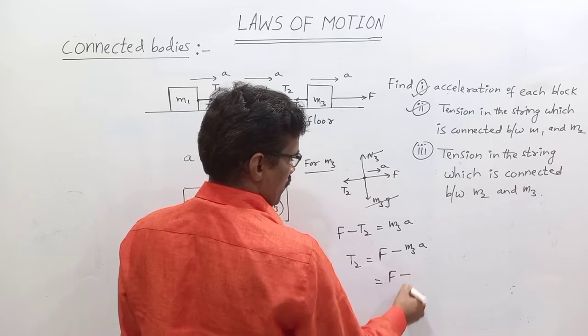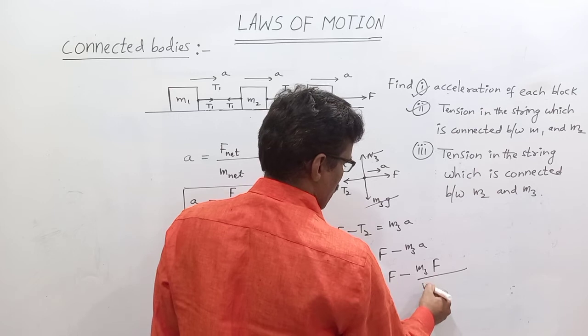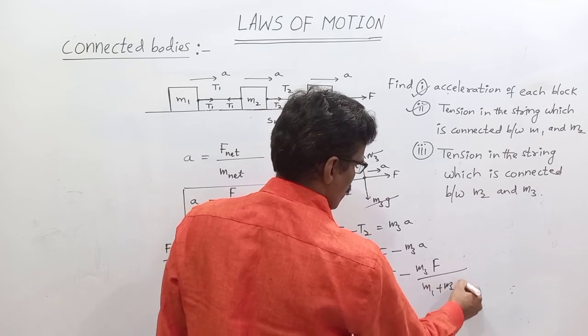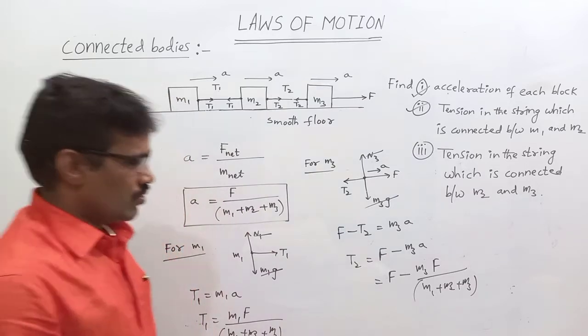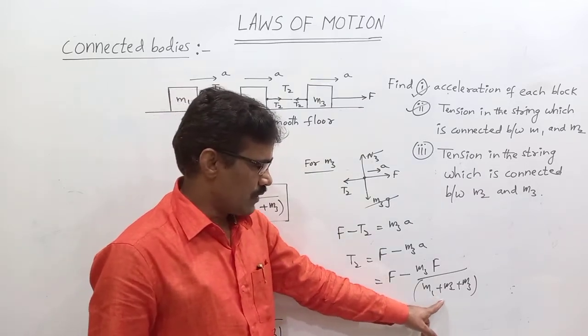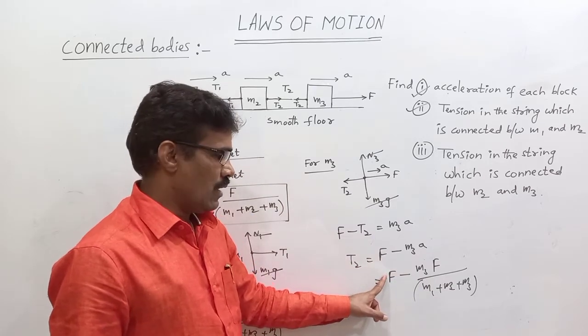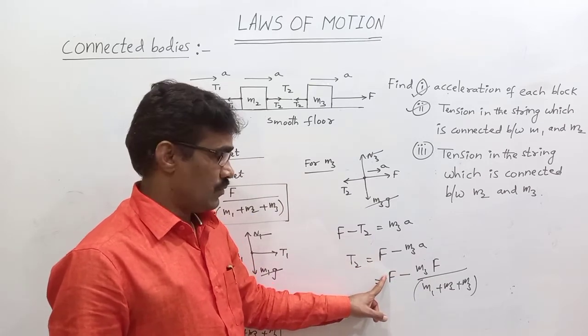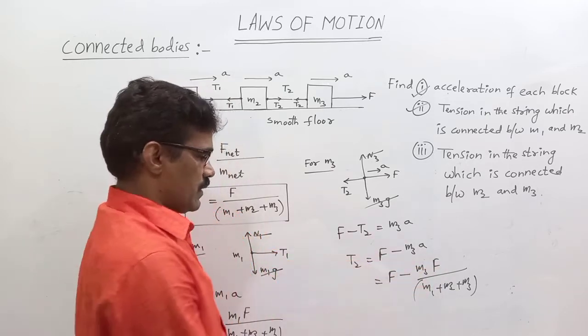We know A means F by M1 plus M2 plus M3. Simplify this one. So here the LCM is M1 plus M2 plus M3. Multiplying, we get M1F plus M2F plus M3F minus M3F; the M3F terms cancel.